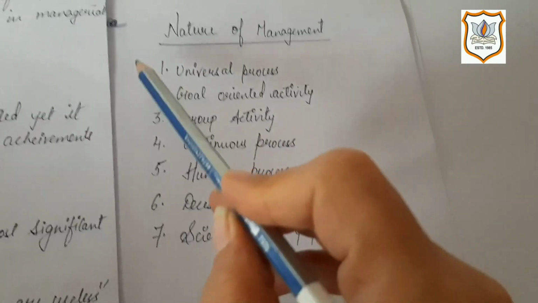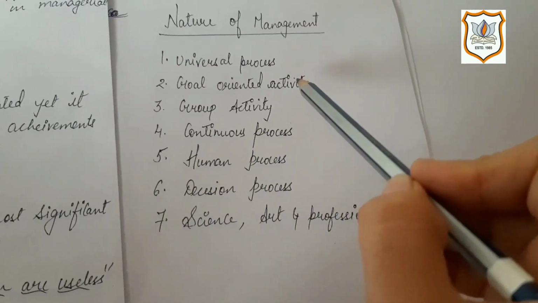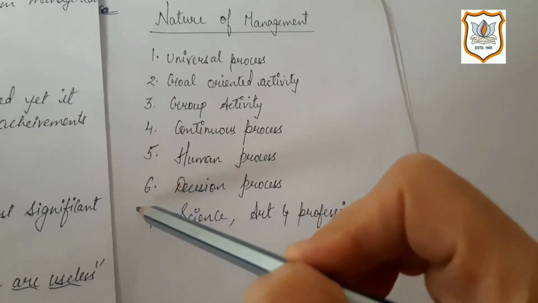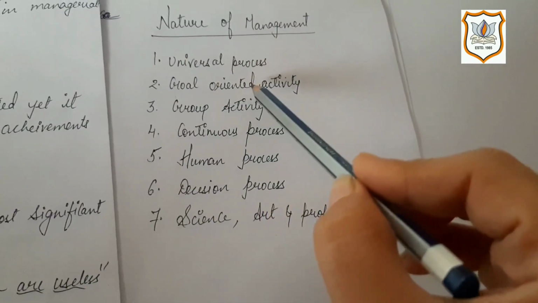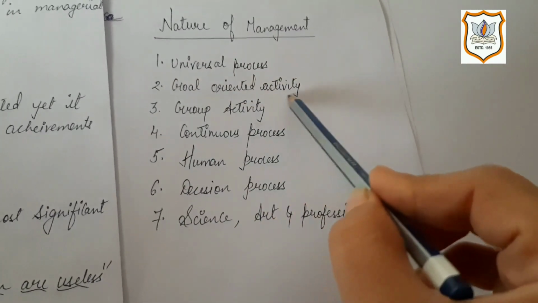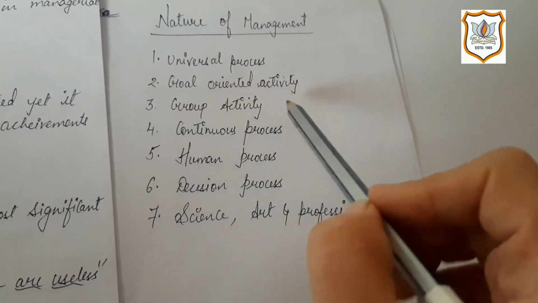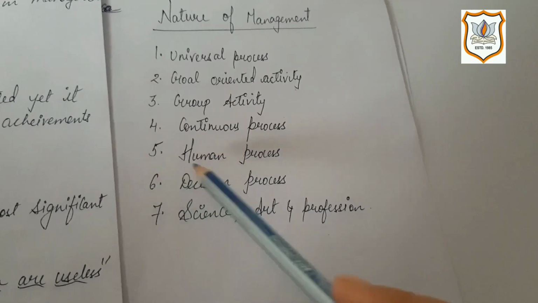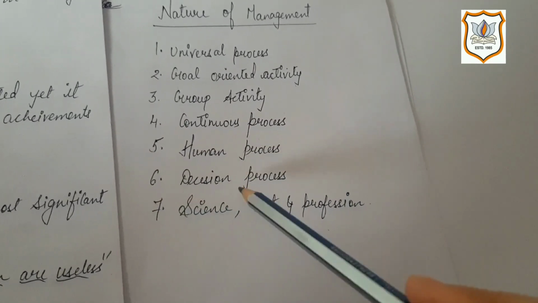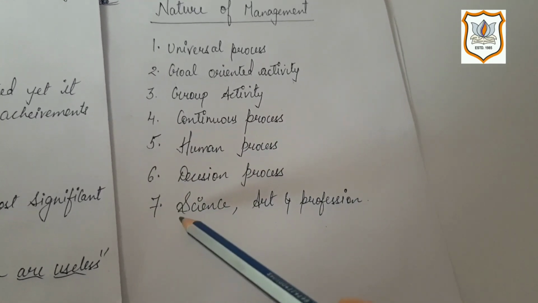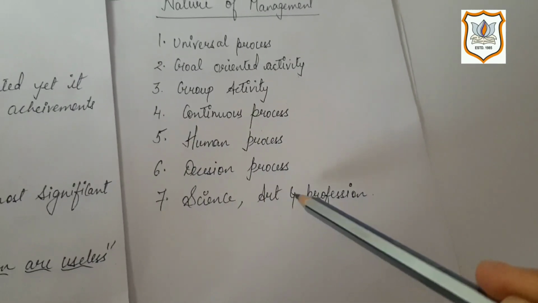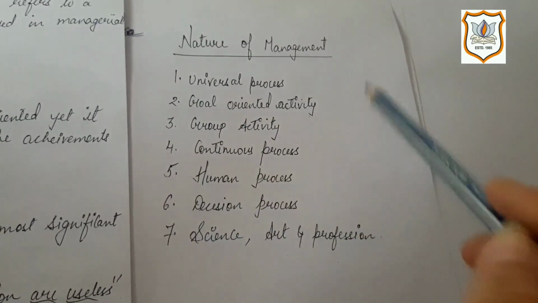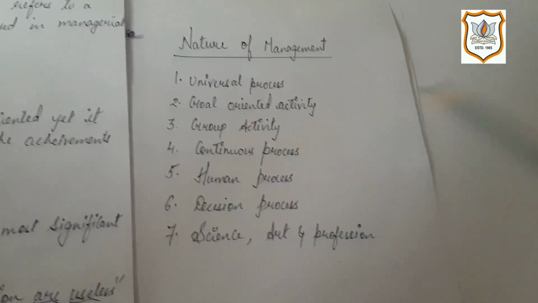So our next topic is nature of management. We have 7 points in this. First is universal process, then goal oriented activity, third is group activity, fourth continuous process, fifth human process, sixth decision process, and seventh, last, is science, art and profession. So let us understand all these 7 points in detail.